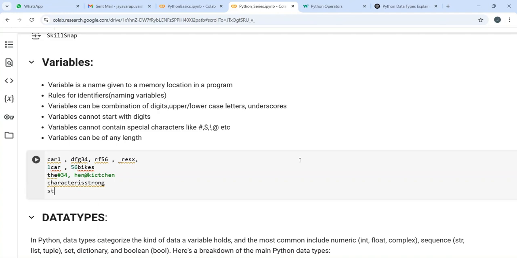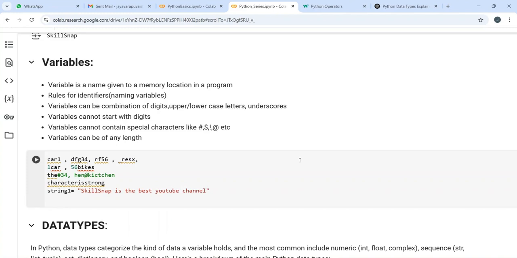Let's take string1 as our variable name, and in string1 I am going to pass "Skill Snap is the best YouTube channel", and I want to print this.